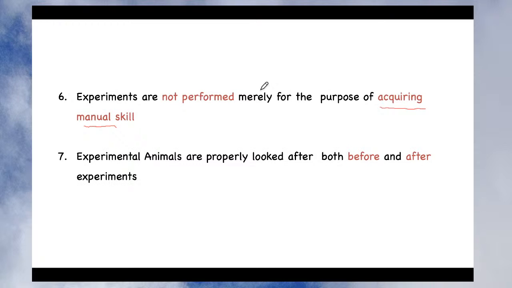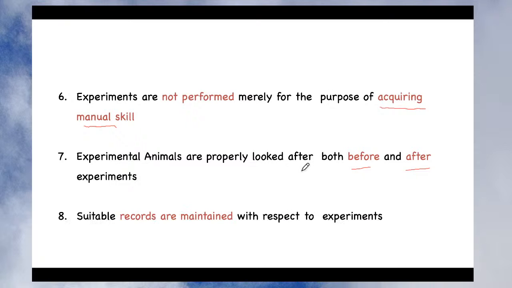The seventh objective is that experimental animals are properly looked after both before and after experiments. Before and after the experiment, till complete rehabilitation of those animals, you must look after those animals. And the last objective is that suitable records are maintained with respect to the experiment. We'll see four types of records that every institution or institutional animal ethical committee has to maintain with respect to the performance of experiments on animals. So these are basically the eight objectives of the institutional animal ethical committee. The IAEC works in line with these eight objectives.